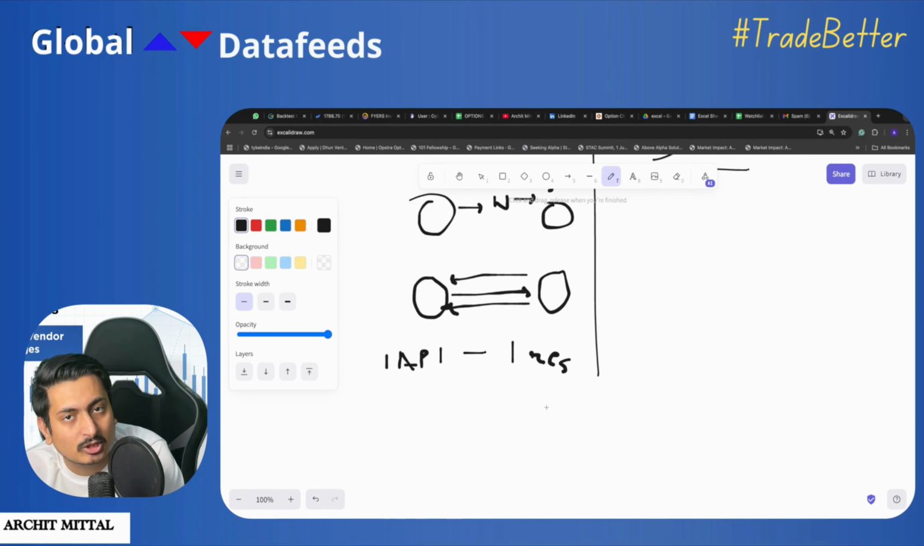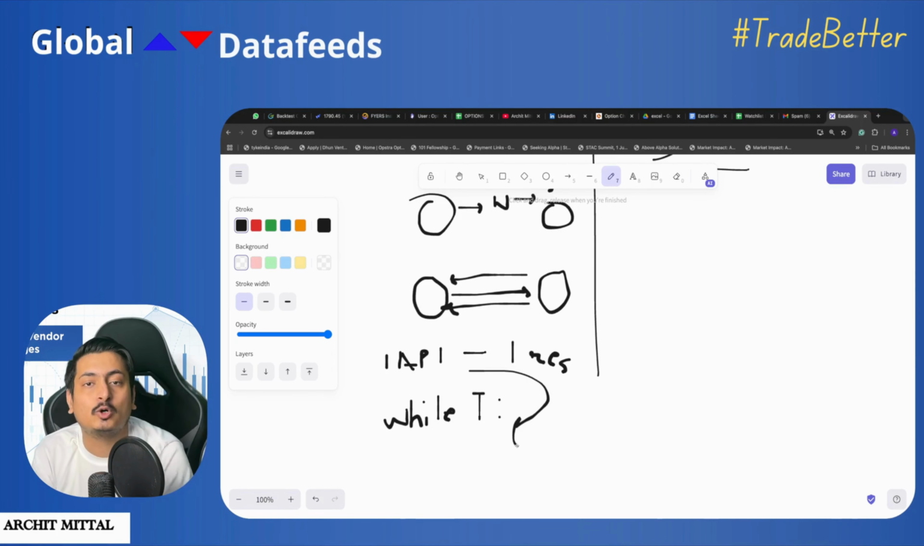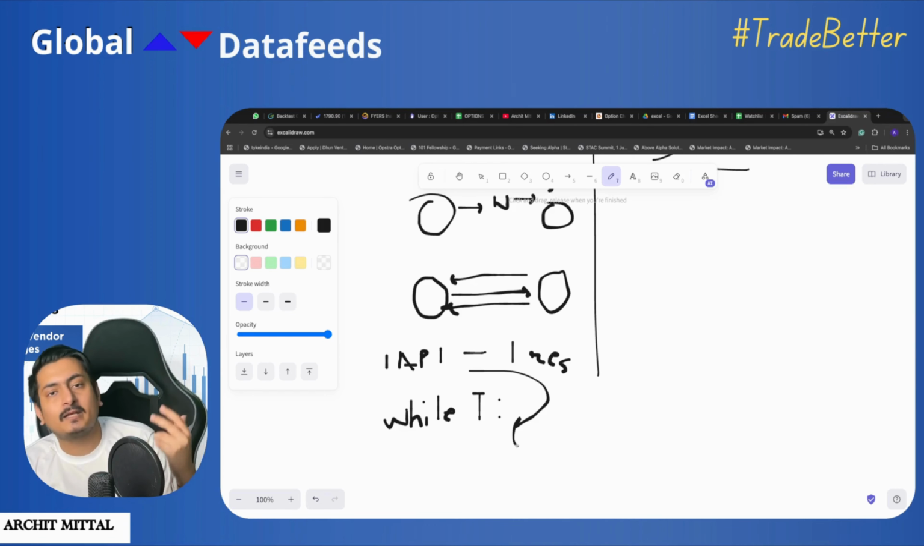So the solution for this is, I have explained to you in the previous classes the concept of while loop. We use while loop when we do not know the number of times we have to run this loop. So what we'll do is we'll put a condition of while true, and we will be placing the static API calls inside of this itself. So now every second the loop is running, the static APIs are getting called.